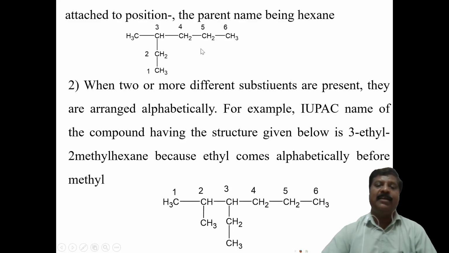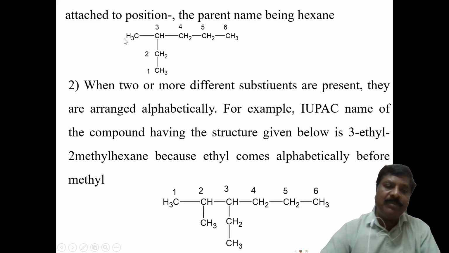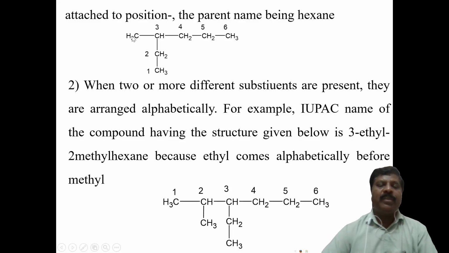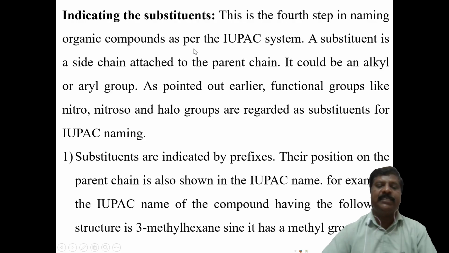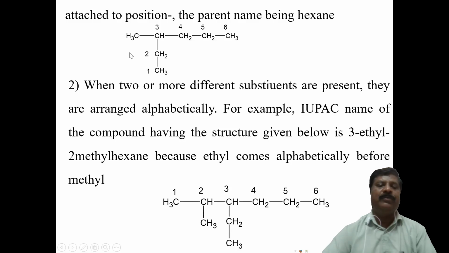Therefore, hexane. Hexane will be there, and this methyl group acts as a substituent. That substituent's name is nothing but, this is one carbon atom, therefore it is called methyl. Along with that, you have to give the position of the carbon atom. Therefore, 3-methylhexane is the name of this compound. We have to say 3-methylhexane is the name of this compound.